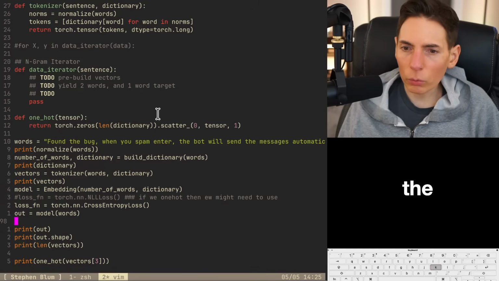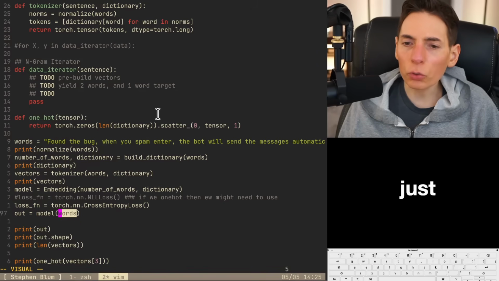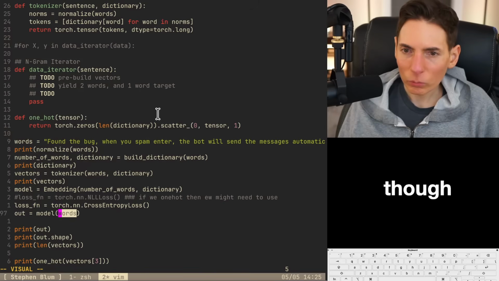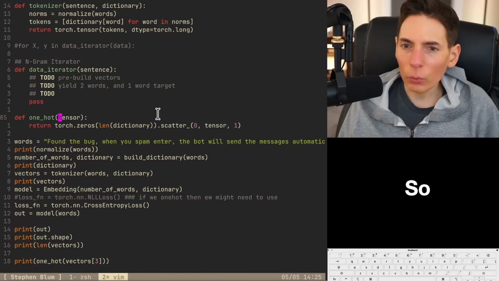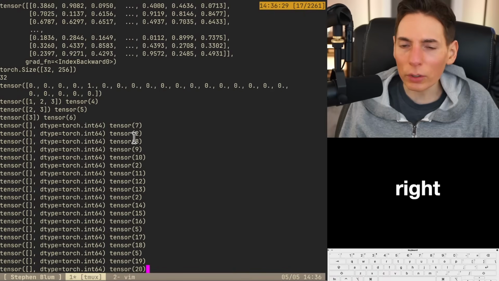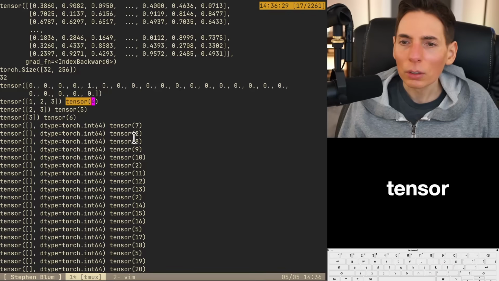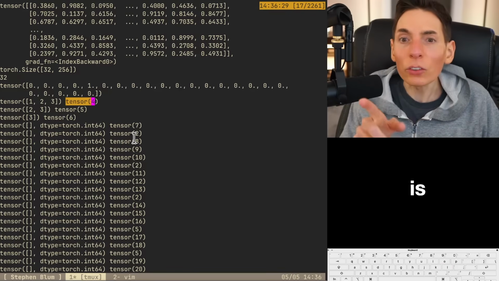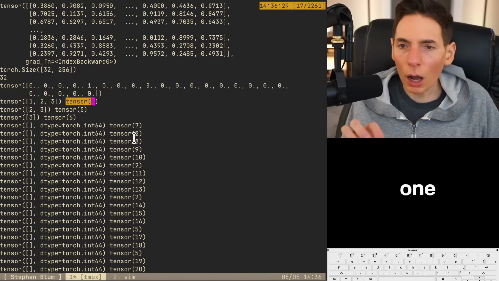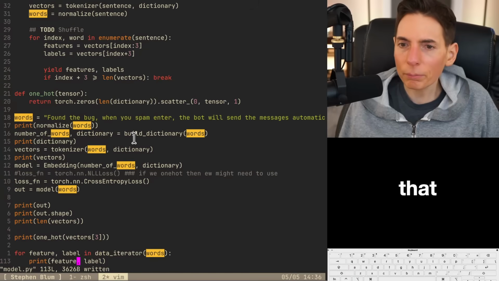And then when we throw the words in, this is the source. Or the model just wants the word. The output, though, needs to be the actual one hot. So we need to iterate over the words here. It's going to crash right there, but it got part of the way there. And it's not supposed to be a tensor. It's supposed to be the actual. No, it is. And I want that to be a one hot. So we should one hot that.